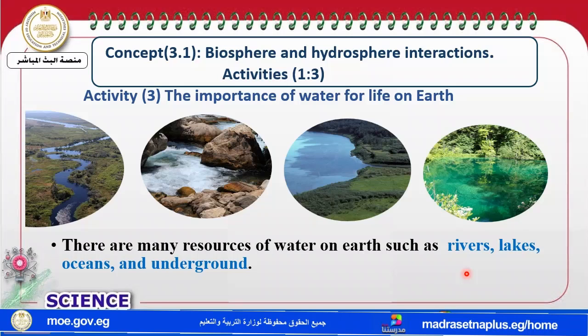Is water important? We previously said that water is important for living organisms to drink and survive. Yes, and also water is important for some animals and plants to live in. Now, let's see. There are many resources of water on Earth, like rivers, lakes, oceans, and underground. All of these are called resources of water.